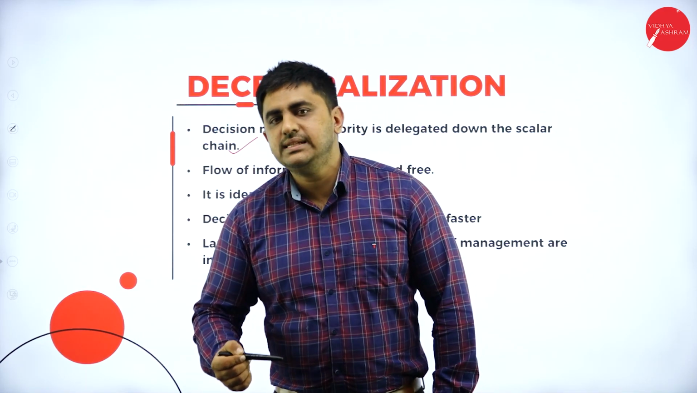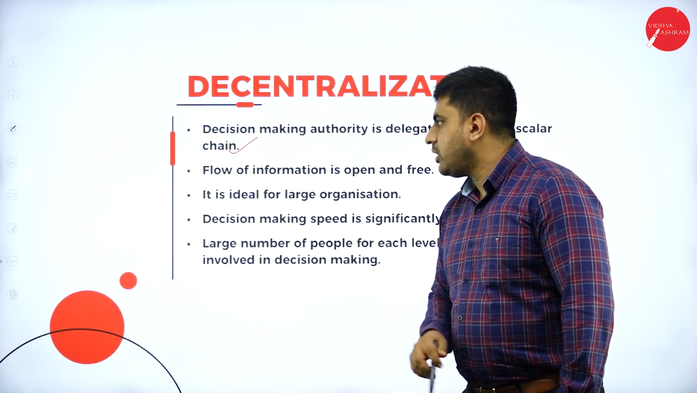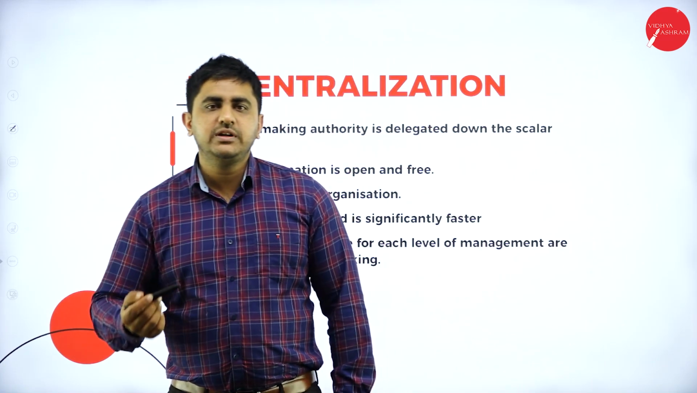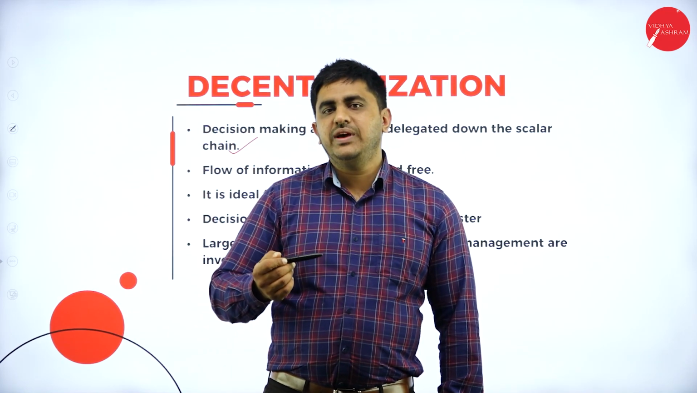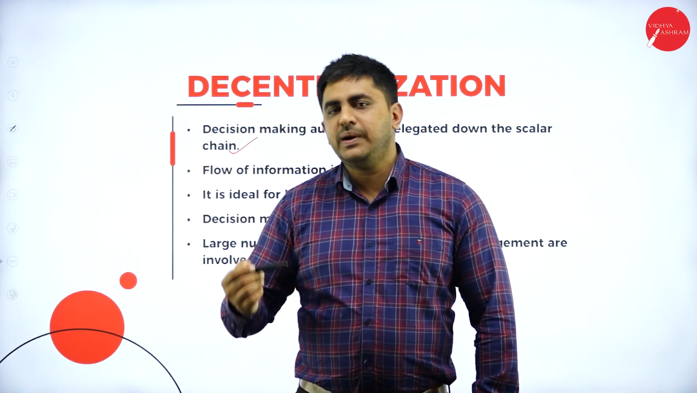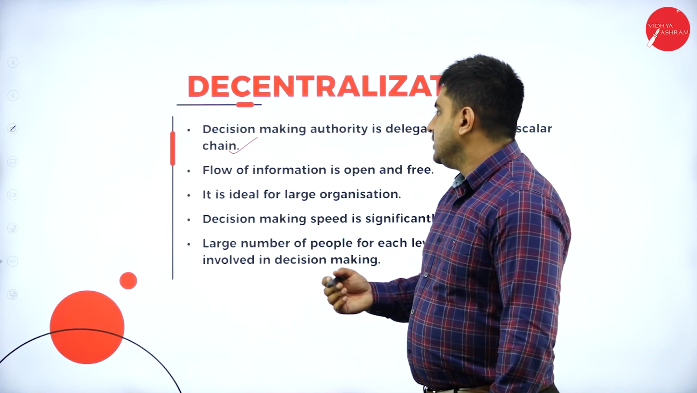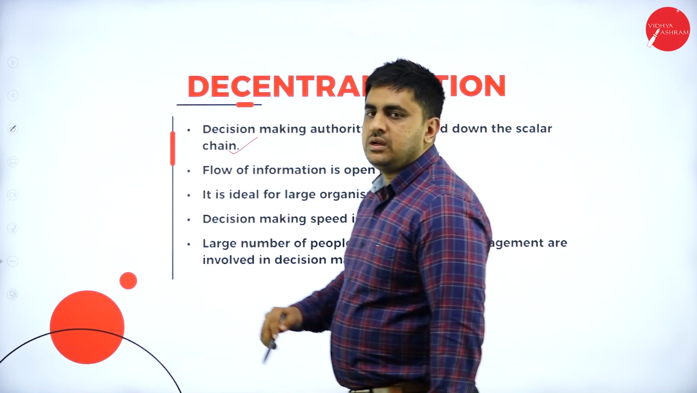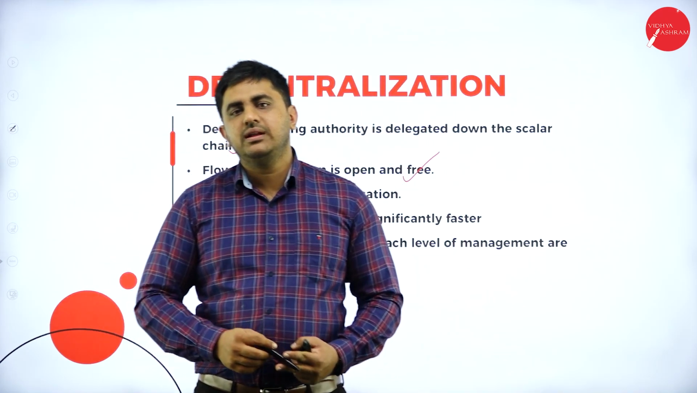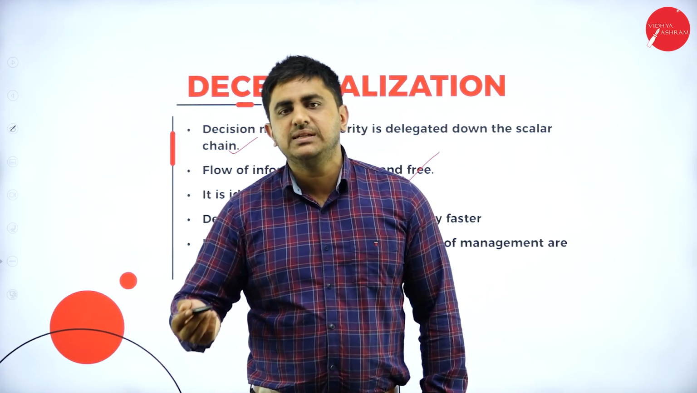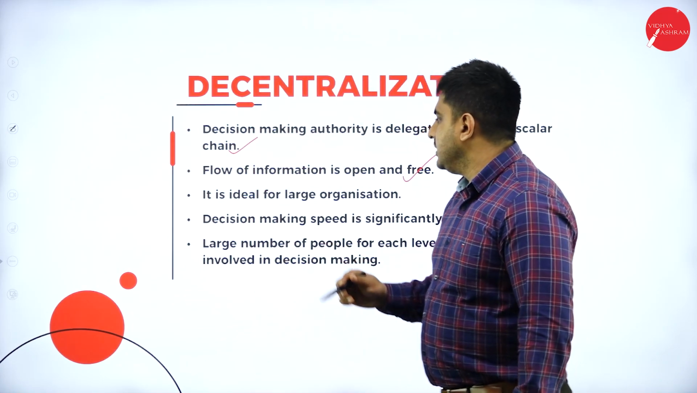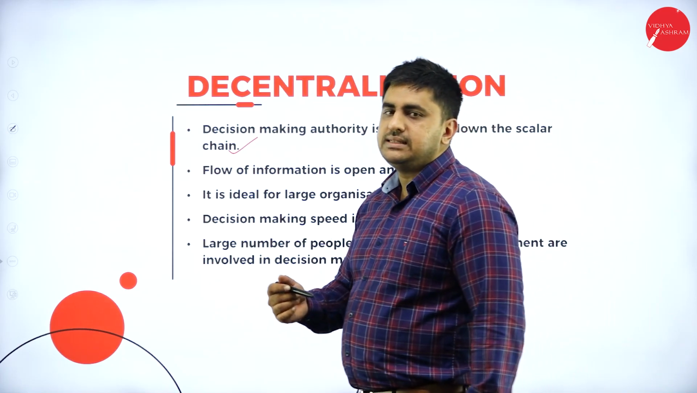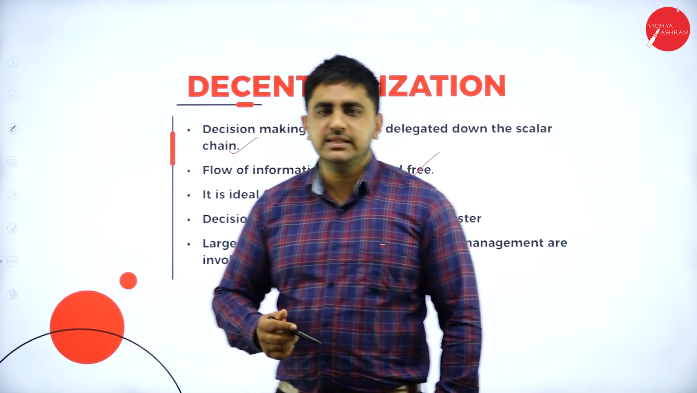We will understand what is decentralization. Decision making authority is delegated down the scalar chain. That is, decision making authority is given to top level, middle level as well as supervisory level managers pertaining to their departments. So the flow of information is open and free. Whatever ideas a supervisory level manager gets, he can express in an open and free manner. Then it is ideal for large organization. So usually decentralization is adopted by very large organizations.